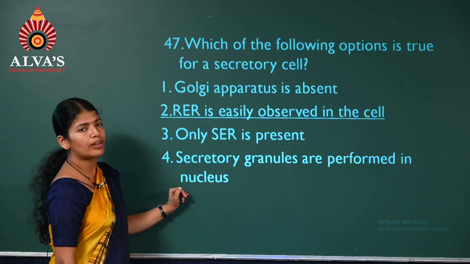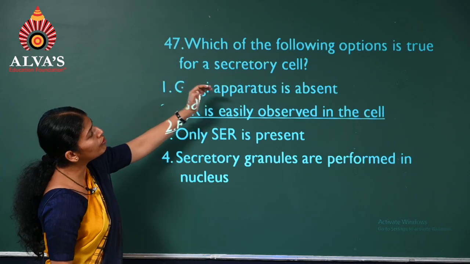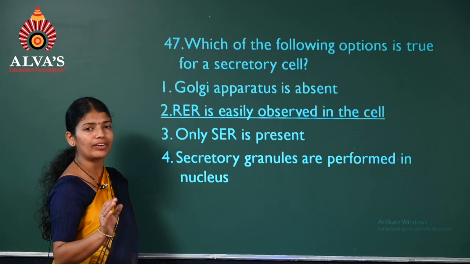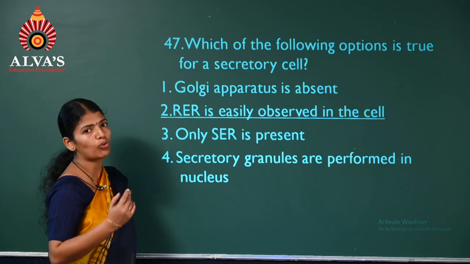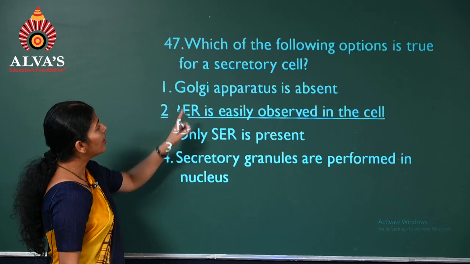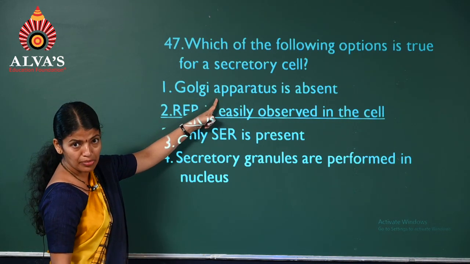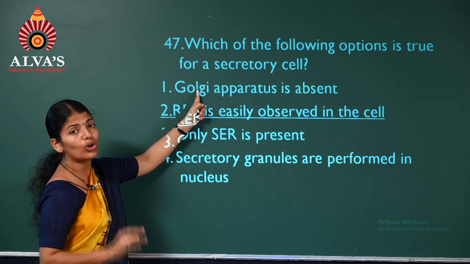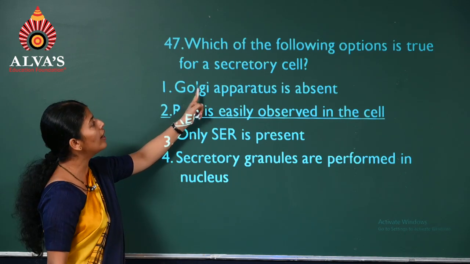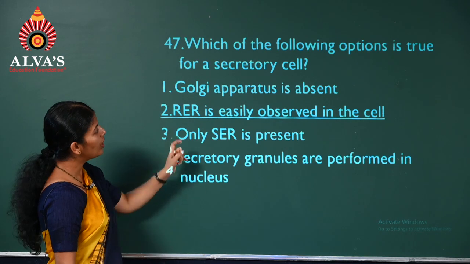Question number 47. Which of the following options is true for a secretory cell? Which secretes more? Which feature holds good? Golgi apparatus absent. Is it correct? No. Golgi is exclusively involved in secretion. So, it cannot be the answer.